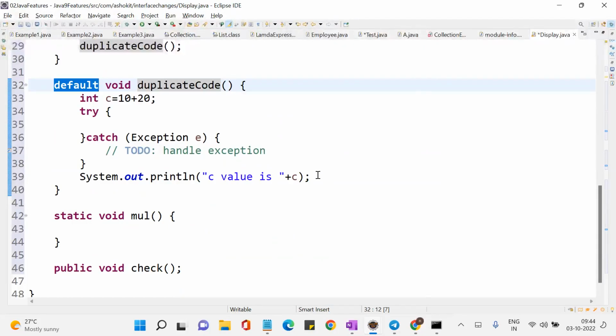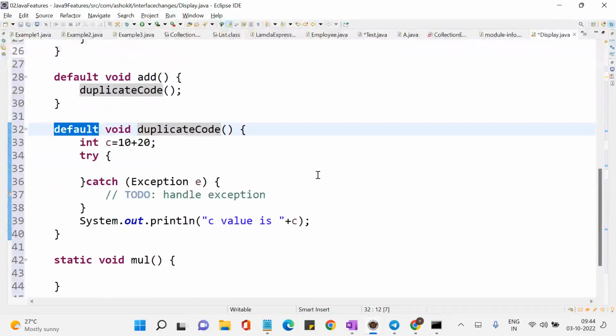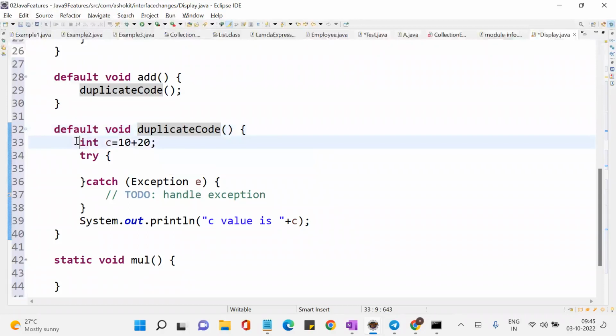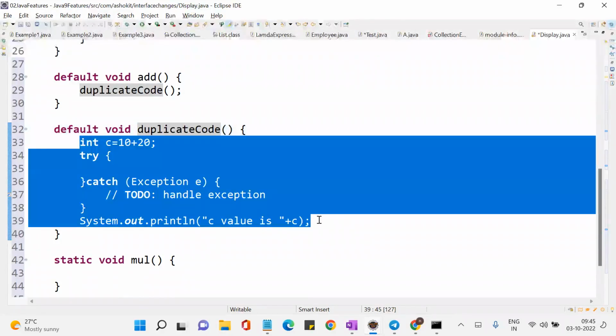But the problem here is, whenever you write a default method in an interface, can that be overridden in a class? Can you override a default method of an interface? Yes. So whenever you override it, will this logic be executed, or will the overridden logic be executed? The overridden logic will be executed. That means if I have this code, some developer can override it and bypass this logic, correct? Yes.